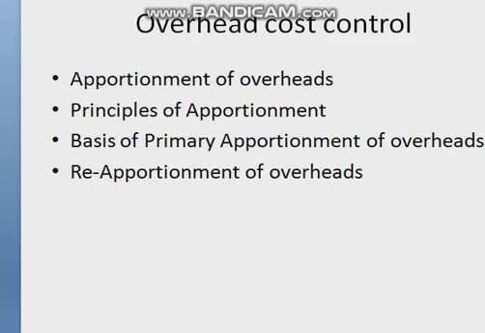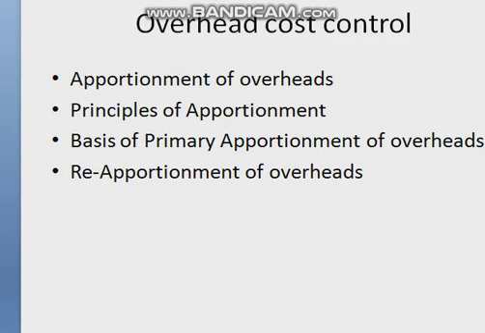Now, what is the difference between allocation and apportionment of overheads? It is very important to understand the difference. The main distinction is that where allocation deals with whole items of cost, apportionment deals with proportions of items of cost on some equitable basis. Allocation may be done directly, but apportionment is an indirect process for which appropriate bases are to be selected.